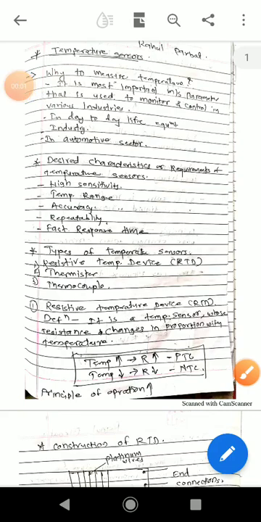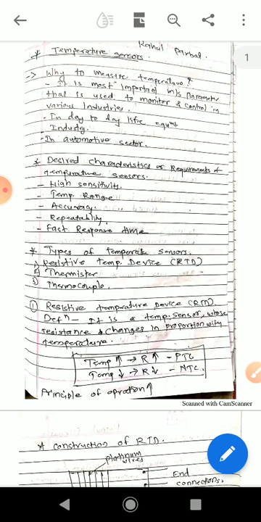Hello all. Now we are going to discuss the measurement of temperature. Measurement of temperature can be done by using temperature sensors. Before that, we need to discuss why we measure temperature. Basically, temperature is the most important measurement parameter. It is used to monitor and control various industrial processes.